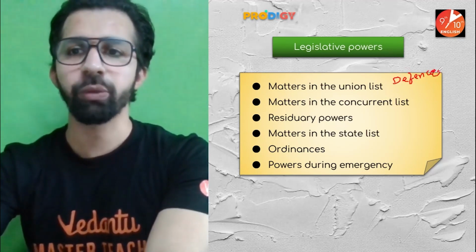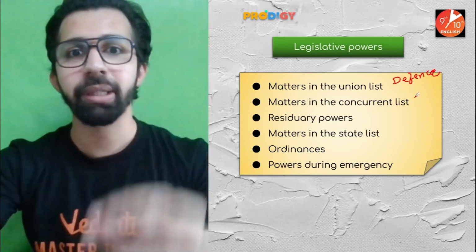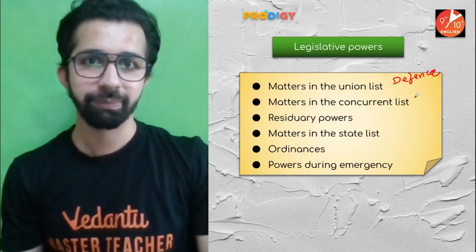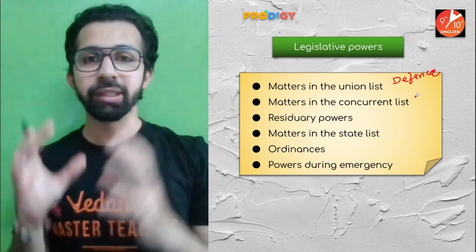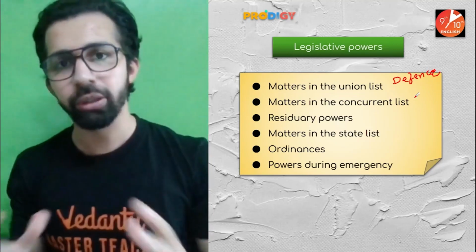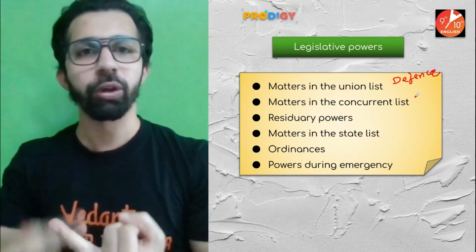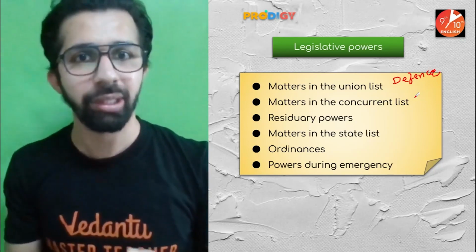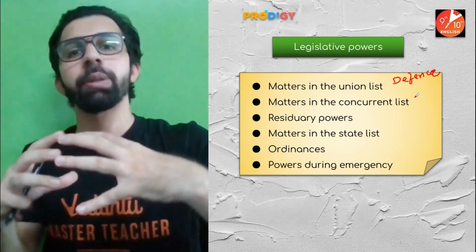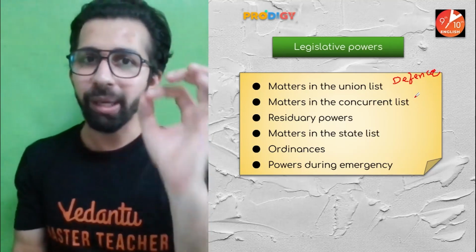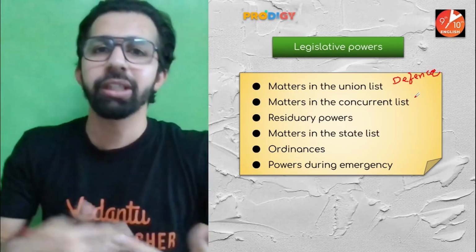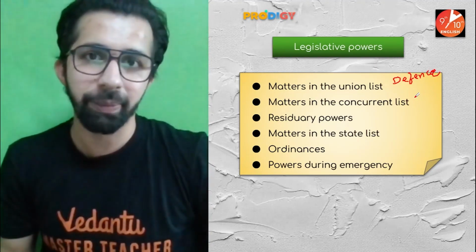Okay, defense is a subject which is included in the Union List. So the Parliament has a responsibility to make laws on the matters included in the Union List. Yes, because the subjects included in the Union List are of national importance and should be common throughout the country, be it defense, foreign affairs, or the national currency. All these things should be common. So the Parliament has a responsibility to make laws on the subjects included in the Union List. Defense is one such example.